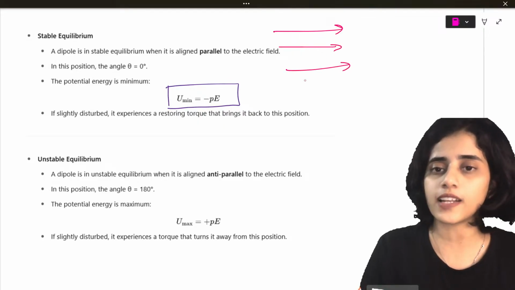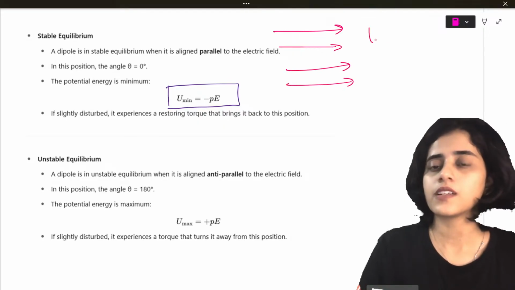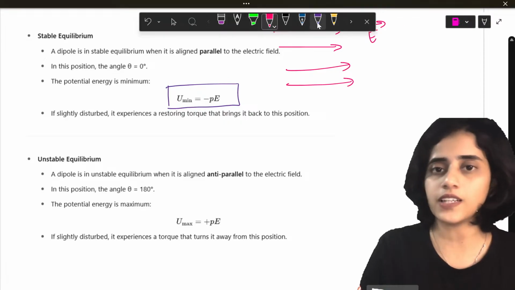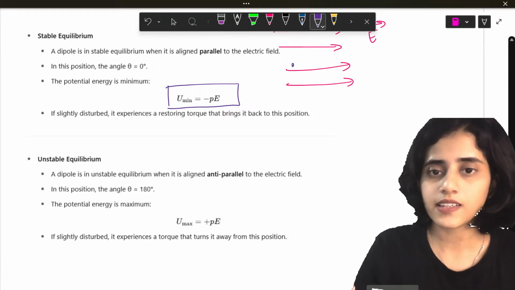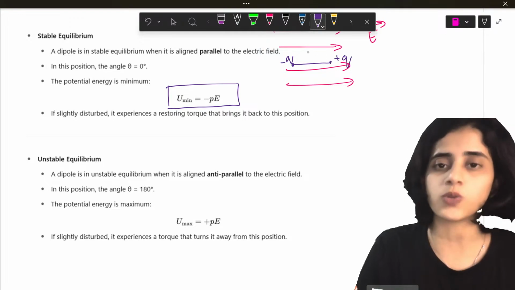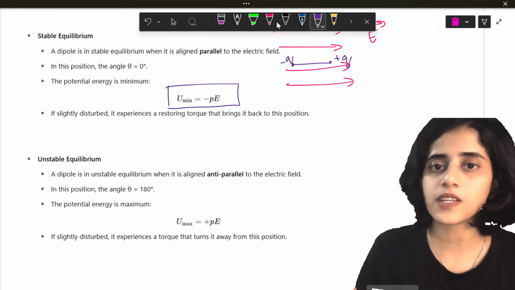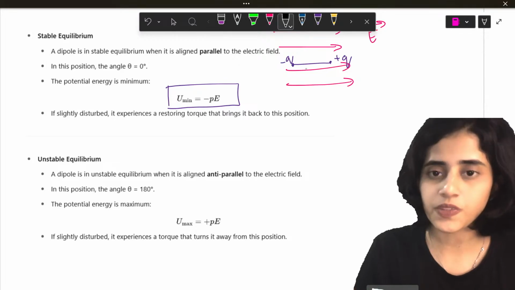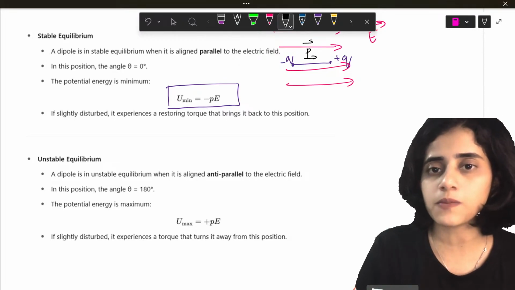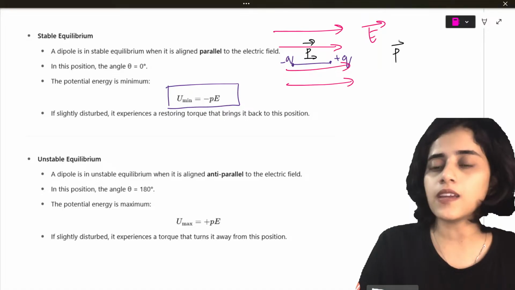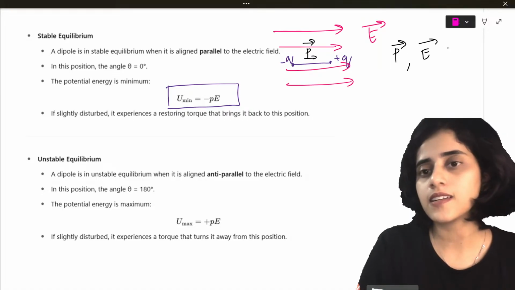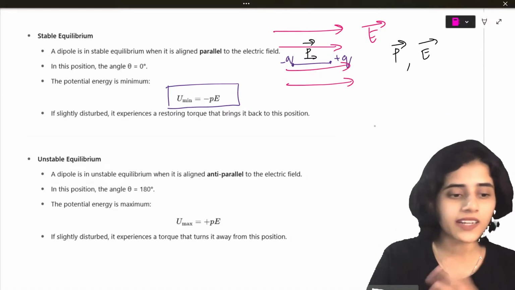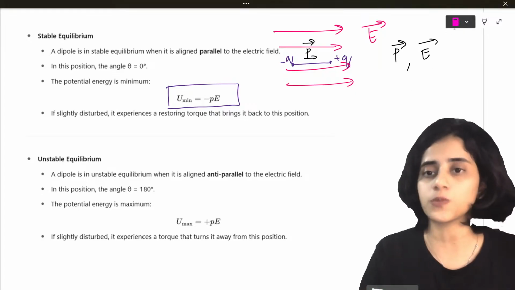Now, with respect to electric field also, I can explain it to you. So, if this is your electric field, okay. So, this is the direction of electric field and let's say this is minus Q, this is plus Q. So, dipole always moves from minus Q to plus Q. So, the dipole moment will be P. So, P and E are in the same direction. So, that is when it is stable equilibrium.